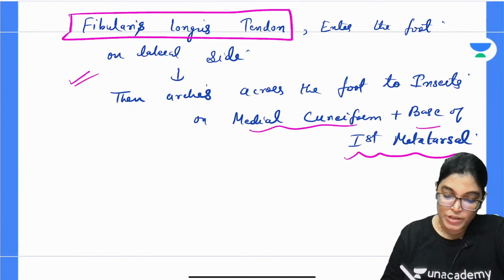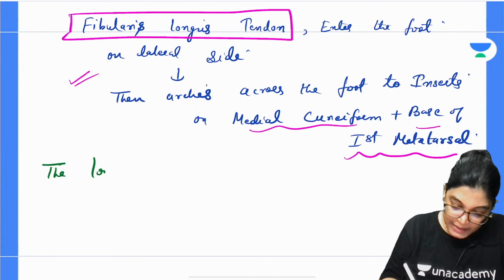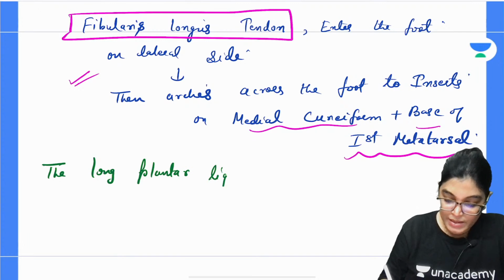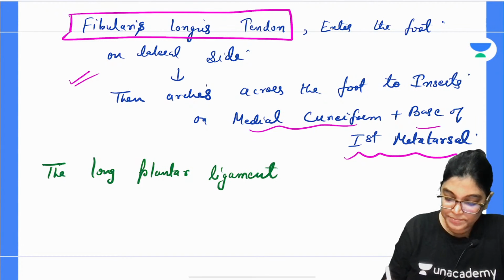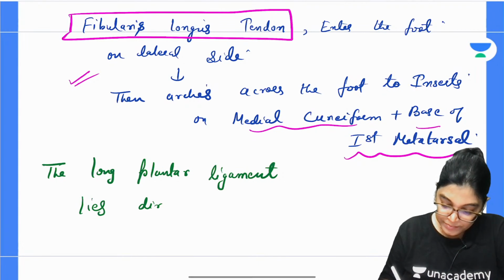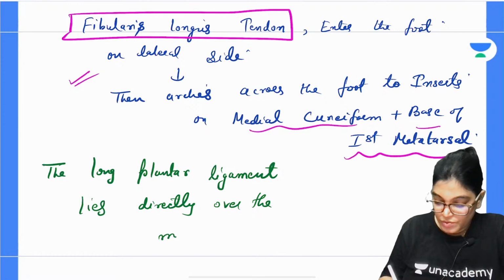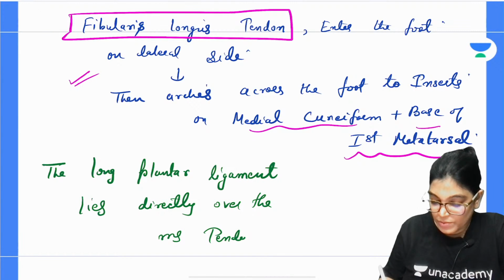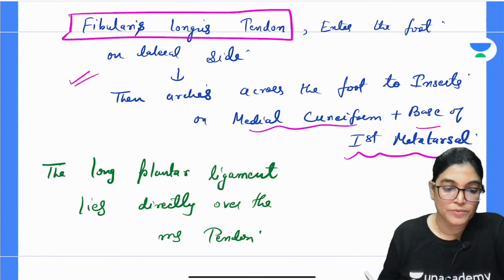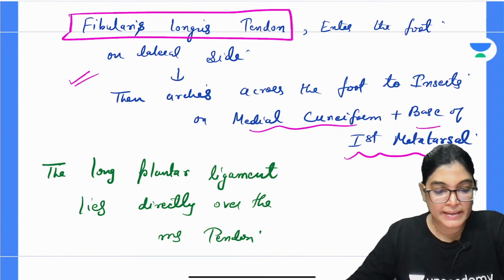Which ligament? The long plantar ligament. The long plantar ligament lies directly over the muscle tendon. Which muscle tendon? The fibularis longus muscle tendon. So this is the reason that the long plantar ligament is the correct answer.